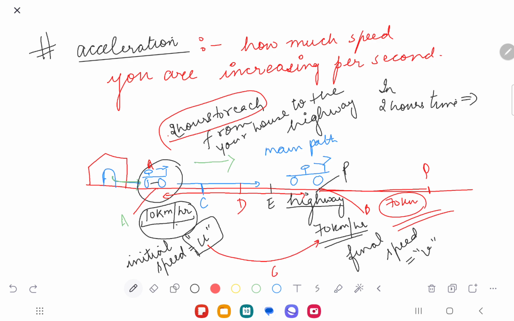The increase is 60 kilometers per hour. The speed within 2 hours has increased by 60 kilometers per hour.